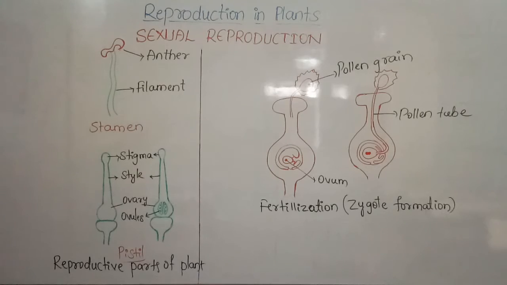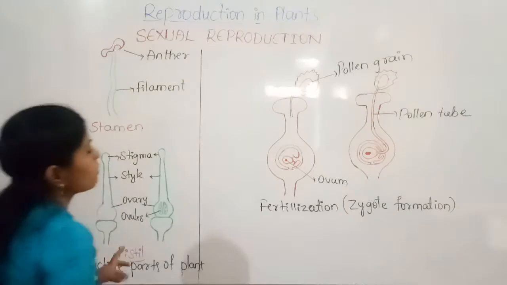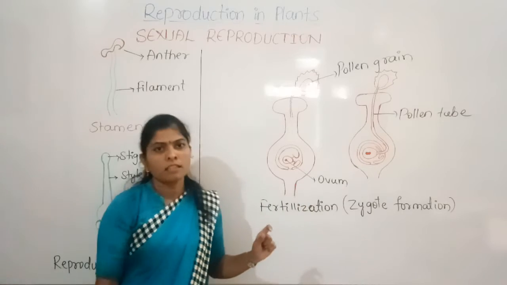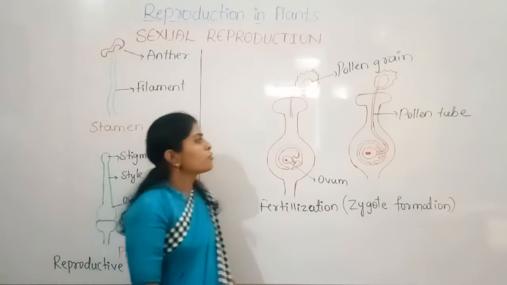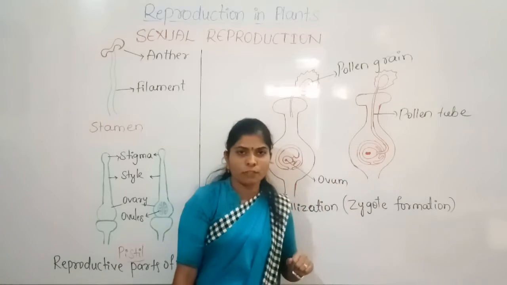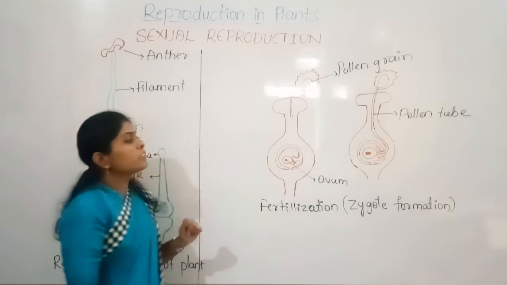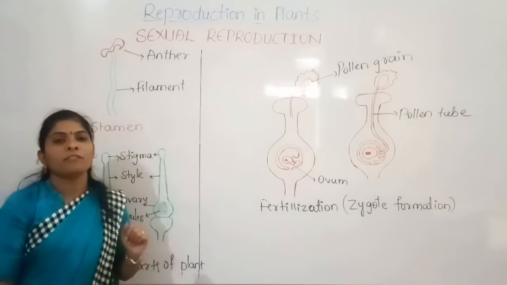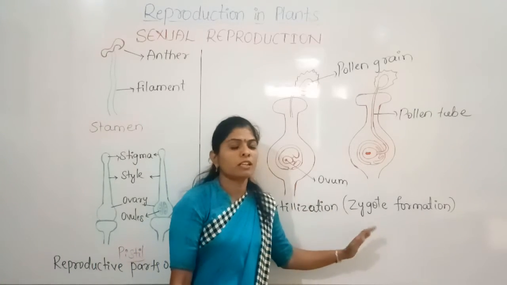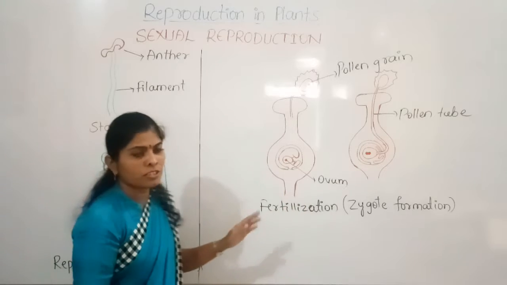The cell which results after the fusion of the gametes is called zygote. So when the fusion of male and female gametes takes place, a cell is formed that we call the zygote. And the fusion of male and female gametes to form the zygote is called fertilization.